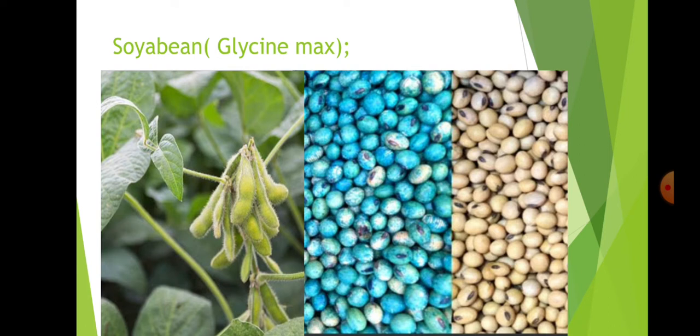Next, soybean, Glycine max. It gets the scientific name Glycine max because it is highly rich in glycine content. It is mainly cultivated for oil, and the product obtained from processing is used as a vegetable. It is also used as a high protein food. The blue colored seeds shown in the image are fungicide treated seeds.